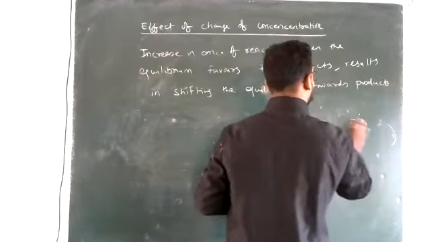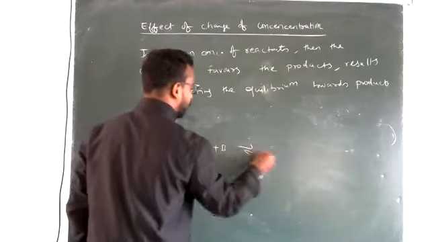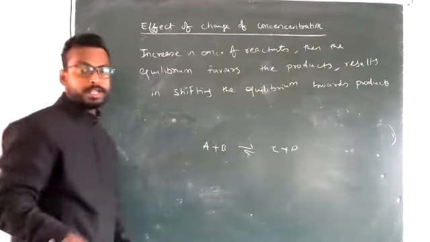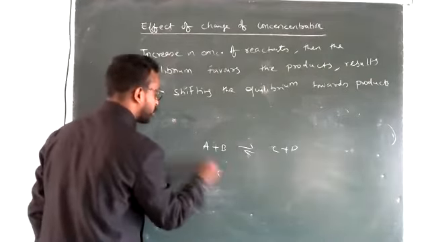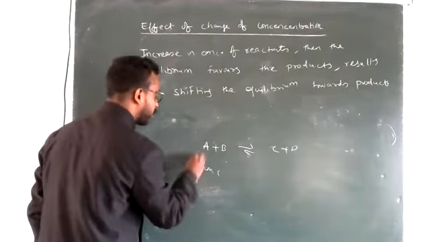That means if there is a reaction A plus B that is giving you C plus D and you are increasing the concentration of the reactants. अगर आपने reactant का concentration बढ़ा दिया तो जो आपका equilibrium है वो प्रोडक्ट को फेवर करेगा और वो चाहेगा कि प्रोडक्ट का कंसंट्रेशन भी बढ़ जाए. Why? Because here the product has become the weaker part and the reactants have become the stronger part. So equilibrium will favor the products.